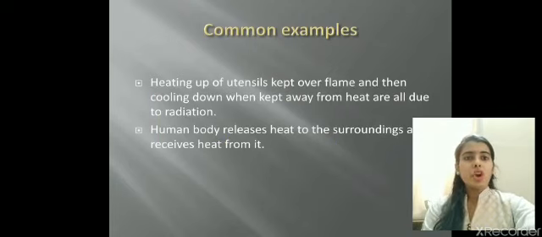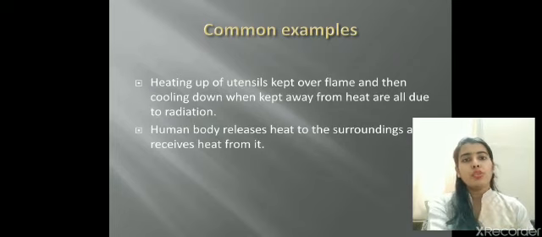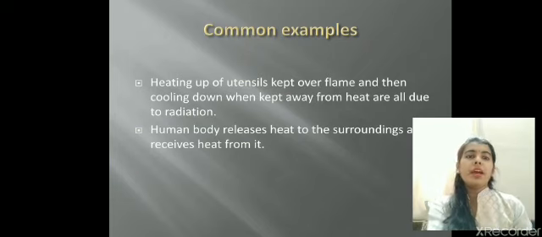Now here are some common examples. If I have kept a cooking pan or a utensil on the gas stove, the gas flame is giving the heat to the vessel by the process of radiation. The vessel is getting heated due to the process of conduction. Now the human body releases heat to the surroundings. We human beings also release body heat and also receive it from the surroundings.